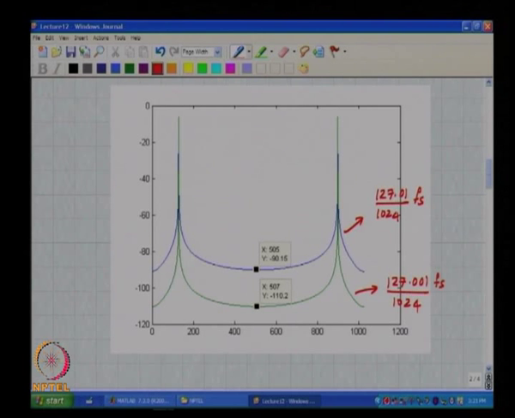The other day we made wild guesses, but it indeed makes sense that what we should expect is the leakage should go down by a factor of 10, right, which is 20 dB. This is a log scale, mind you, and definitely the difference is 20 dB. Is this clear?